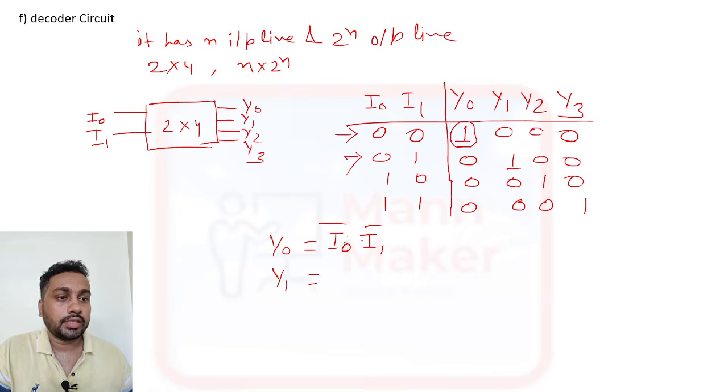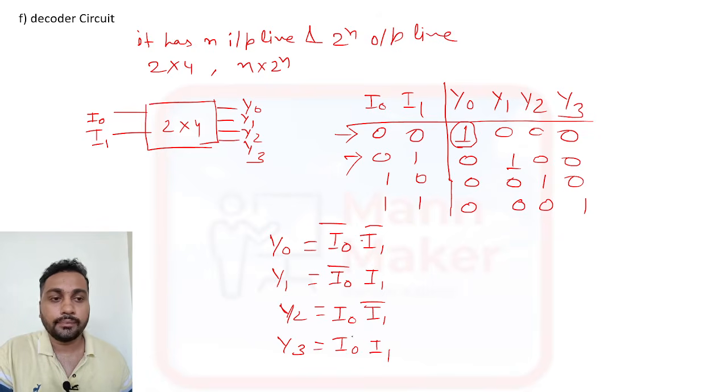Y1 is getting high when I0 bar is there and I1 is there. Same like Y2: this is I0 and this one is I1 bar. Same for Y3: it is your I0 and this one is your I1. So this is the logic expression for the decoder circuit.